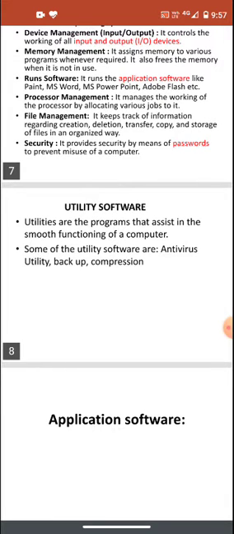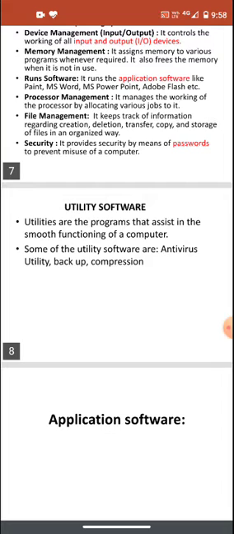Utility software. The second example of system software is utility software. Utilities are programs that assist in the smooth functioning of a computer. Utility software are those software which enhance the ability of the operating system, so that our computers work very smoothly. So for smooth functioning, we need utility software. Some examples of utility software are antivirus, backup, and compression software.